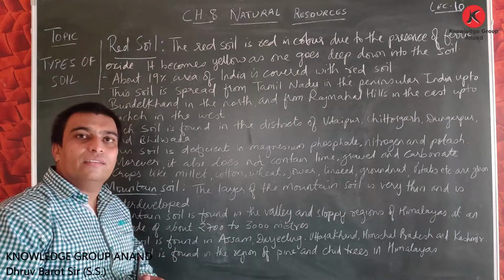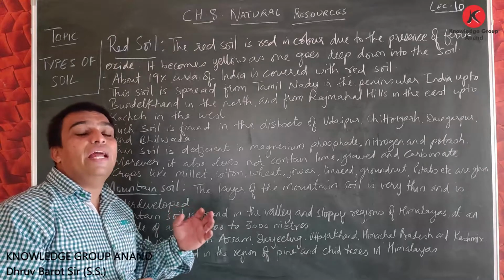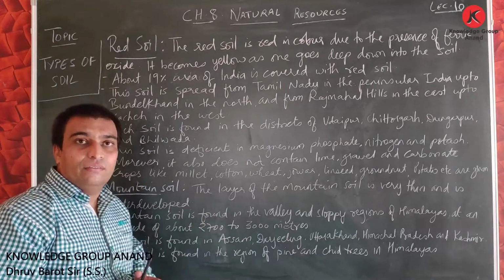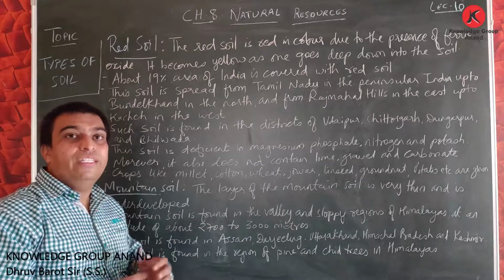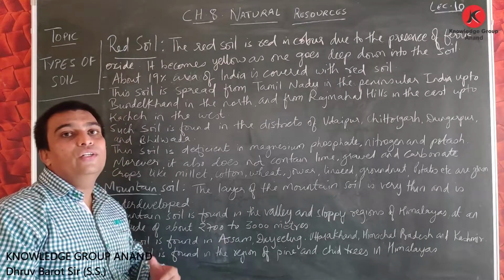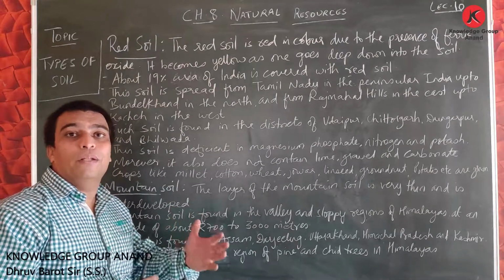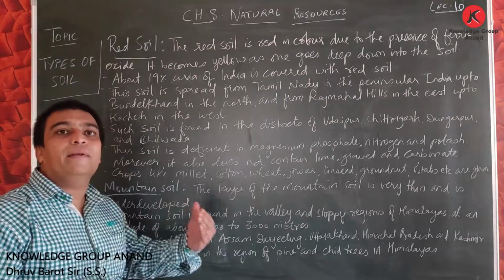We also discussed that the content of nitrogen is less in this alluvial soil. To increase the nitrogen content, we need to grow more and more pulses.